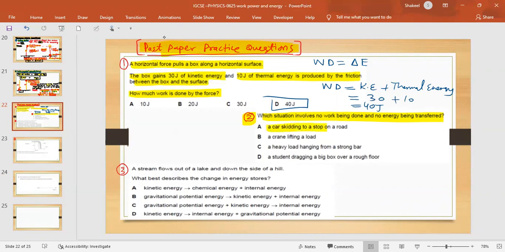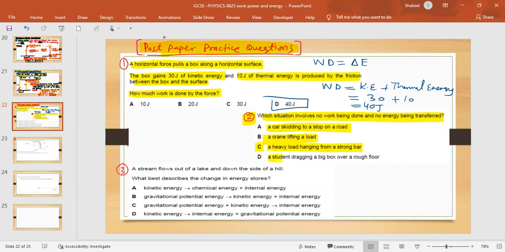So we have to see where no work is done or no energy is transferred. A car skidding to a stop on the road. Well, work is being done by the brakes, so this is not the option. A crane lifting a load. As the load is being lifted, GPE is being gained, so this is not the option. A heavy load hanging from a strong bar. The load is only hanging. It is neither moving nor rising. So this can be our option, because no work is done and no energy is transferred.